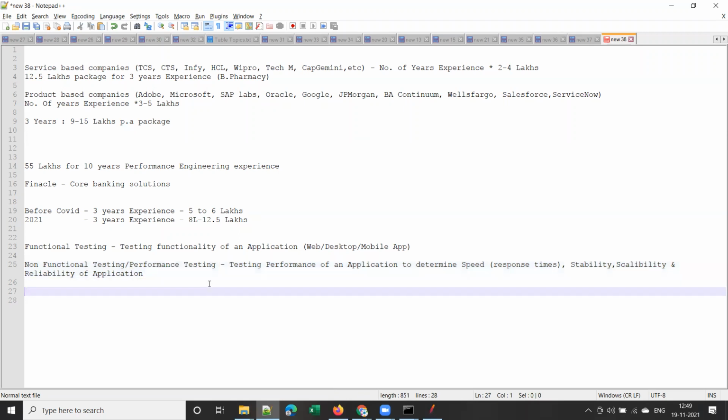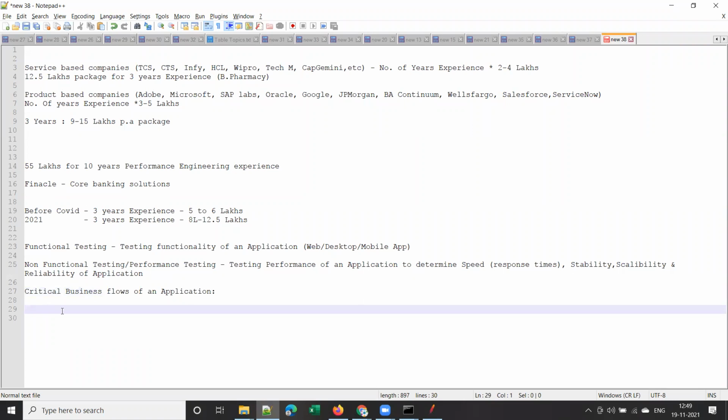And how do you do this testing actually? We will develop scripts for each application. Suppose you want to test any application. You'll first identify the critical business flows of that application. Let me quickly explain what I mean by the critical business flows of an application.